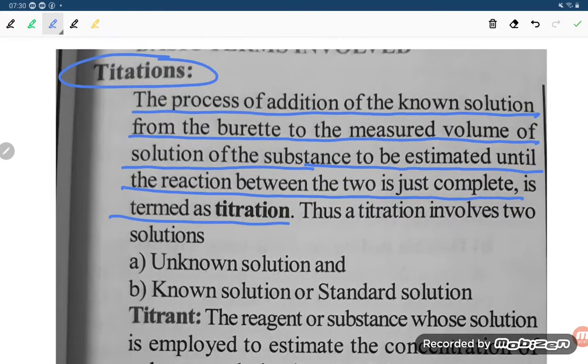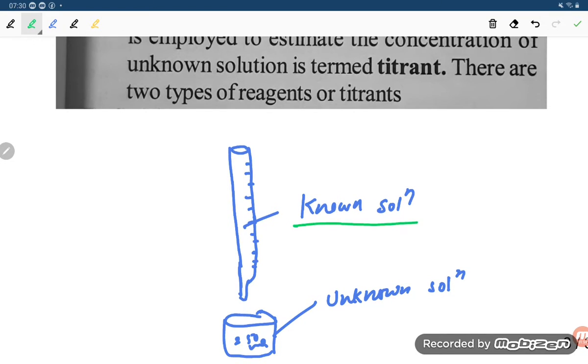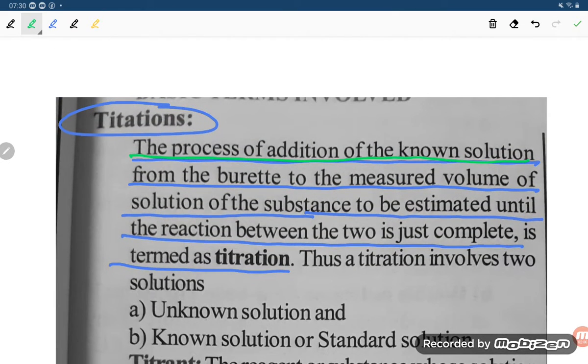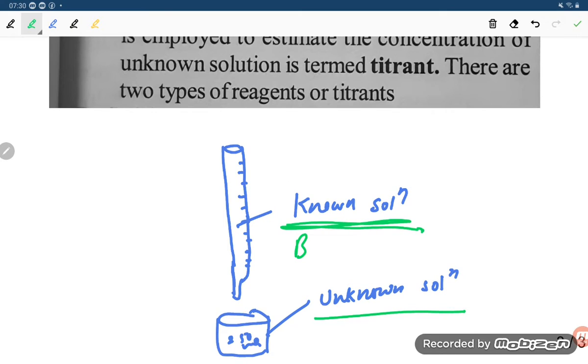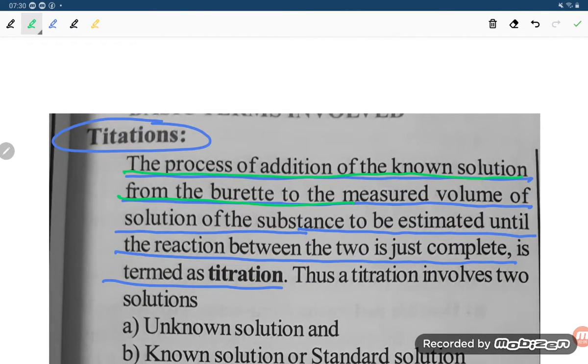So let us see again, student. Try to understand the process of addition of known solution to the unknown solution, whose volume is known, from the burette. This is the burette, to the measured volume of the solution of substance to be estimated, until the reaction between the two is just complete, is termed as titration.